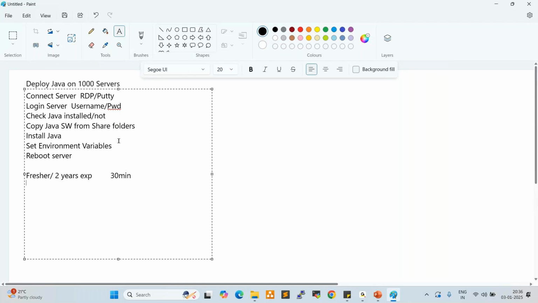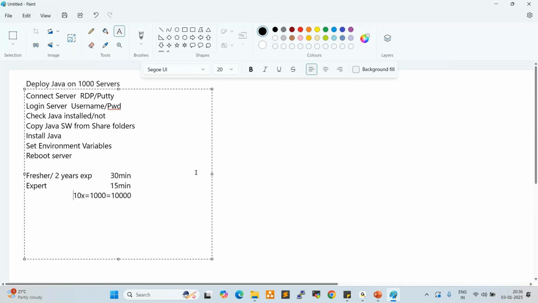If the person is an expert, it may take 15 minutes to perform the Java deployment on a single server. So let us say 10 minutes. 10 into 1,000 servers available here, so equal to 10,000 minutes we need to spend to deploy Java on 1,000 servers, right?